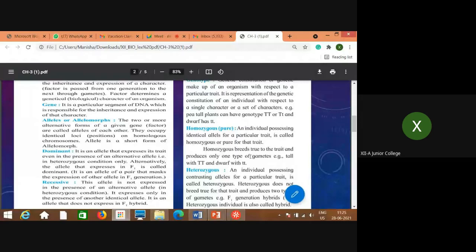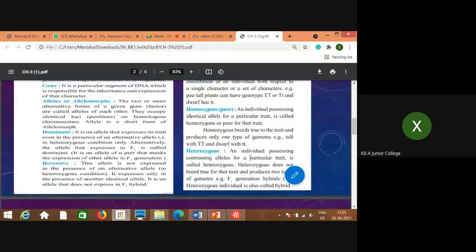Both the alleles are similar: tallness is capital T, capital T, and dwarfness is small t, small t. That means only one type of gametes is present. That is what homo means, similar. Zygous, zygotes: these gametes are pure in height. Capital T represents purely tall, whereas small t represents pure dwarf nature. Now, what is heterozygous?